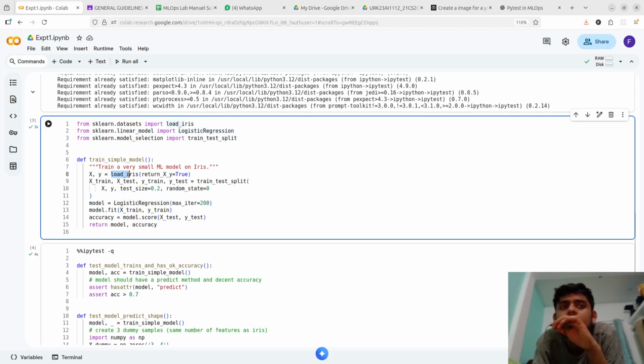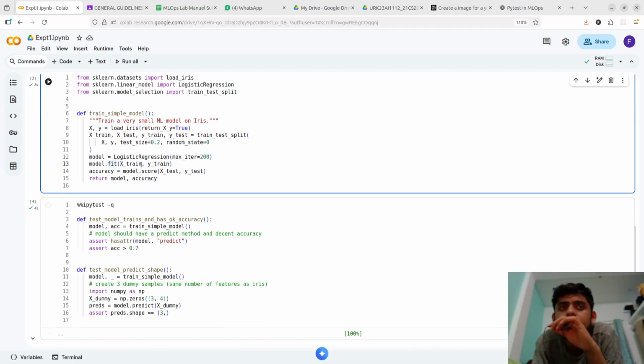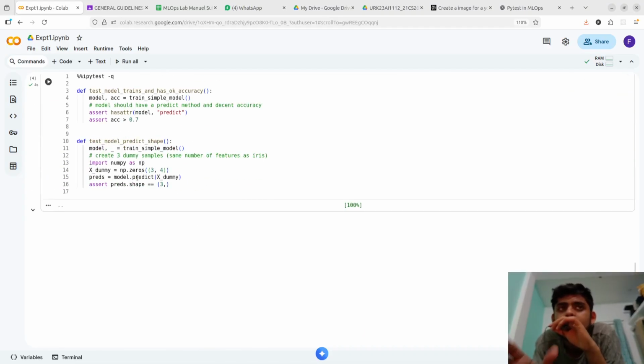We also load the iris dataset from scikit-learn datasets, and we use a train test split in order to split the data into train and test. We use this logistic regression model and train it by using the fit method, and we get the accuracy and result. I'll just run this. This is fine.